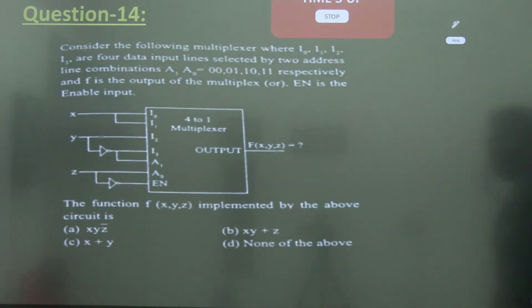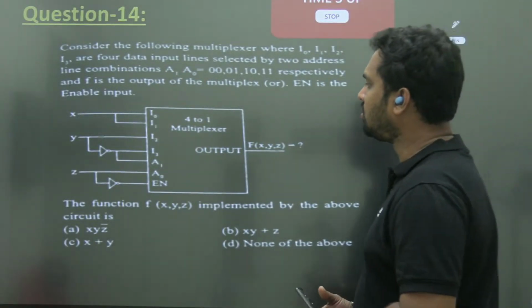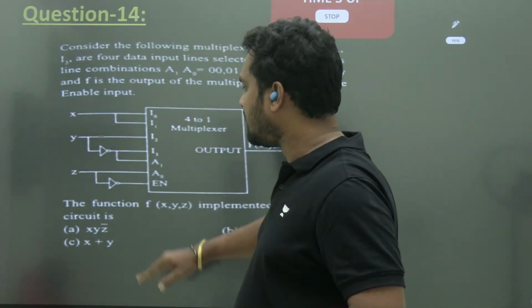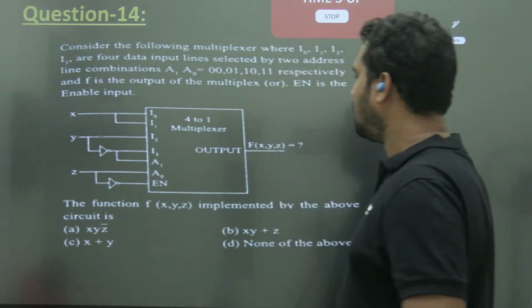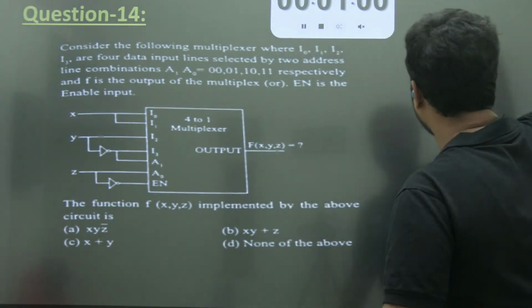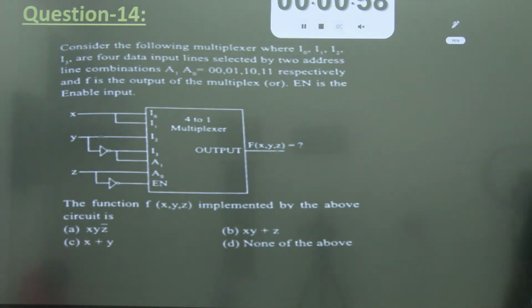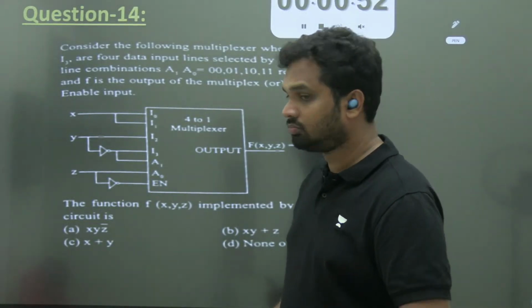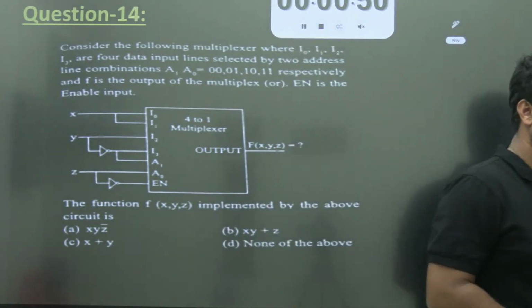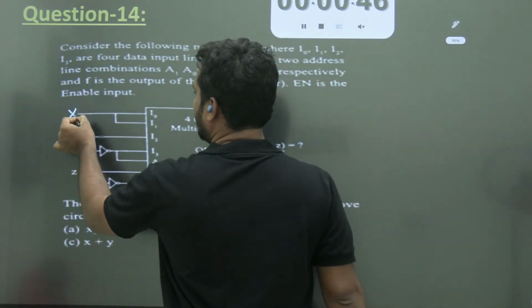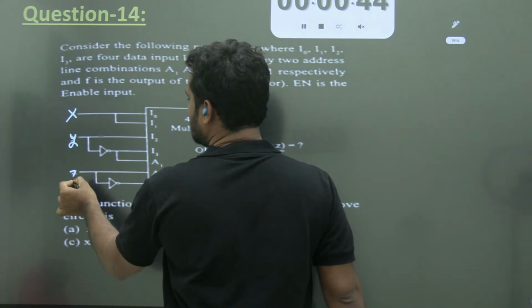Consider the following multiplexer where you have I0 to I3, a 4x1 multiplexer. A1, A0 are the selection inputs, En is the enable input. What is the function implemented by the above circuit? Ready? Please try. X, Y, Z.